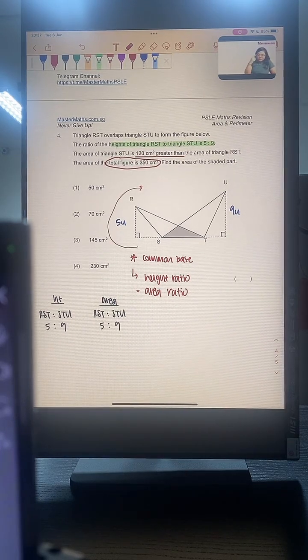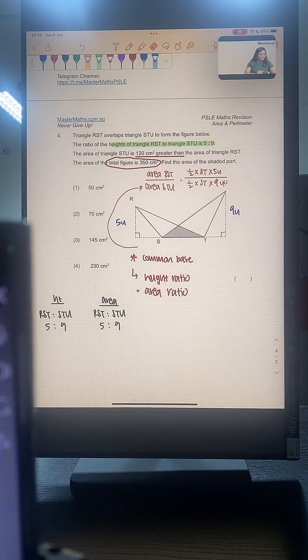The area of RST out of the area of STU is going to be half times base ST times height 5 units, out of half times base ST times height 9 units.